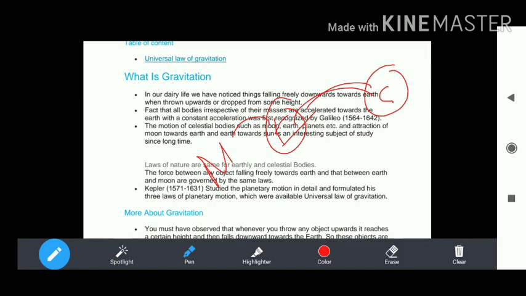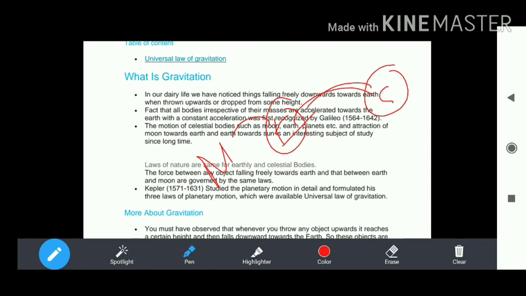The laws of nature are the same for earth and celestial bodies. This is Newton's law of gravitation that we discussed in part 1. It says that the nature of this force, on the earth's surface or on any planet or any celestial body, is the same.